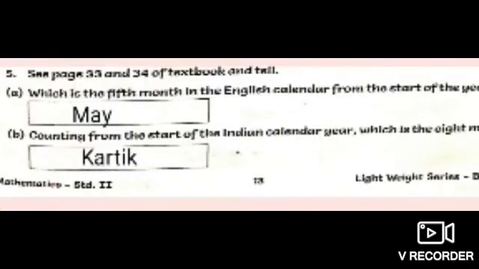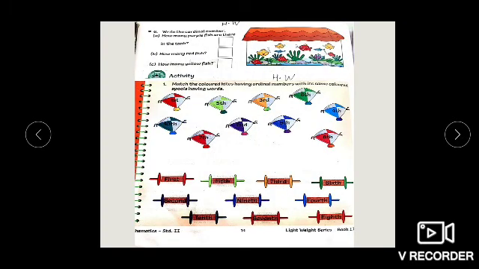Page 33 and 34 of textbook and tell which month. 5th month is May of English calendar, and from Indian calendar year, which is the 8th month, Kartik. So look at the page and answer it. Come to page number 14. The 6th question, write the cardinal number. You're going to solve it on your own, just like we have solved in our maths textbook.